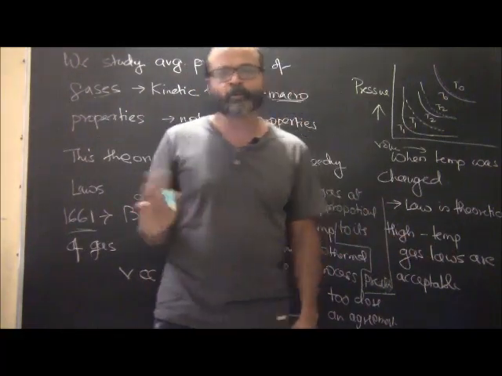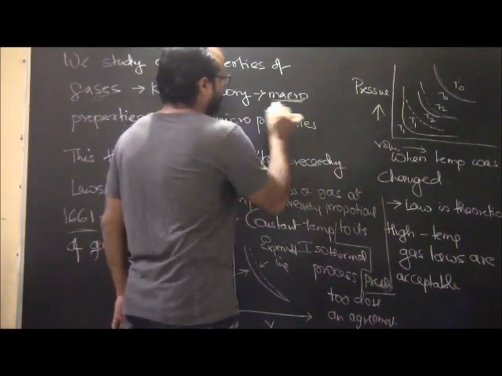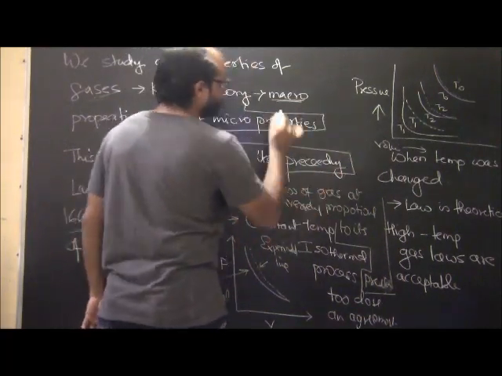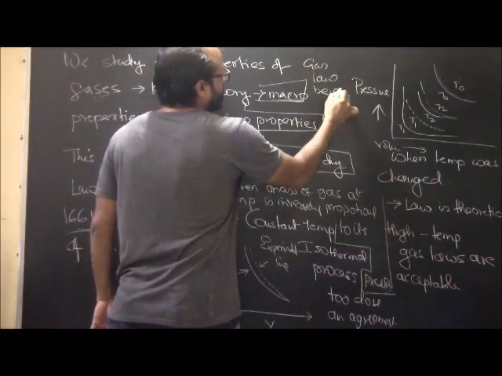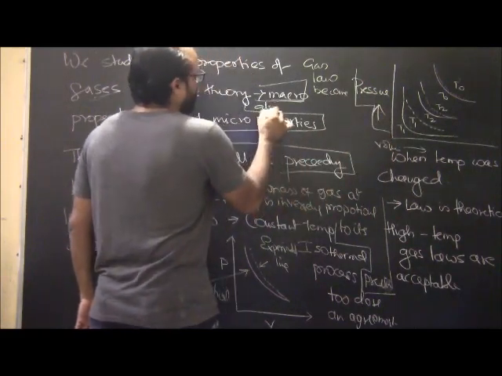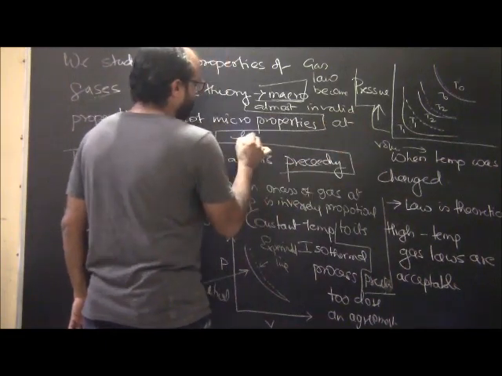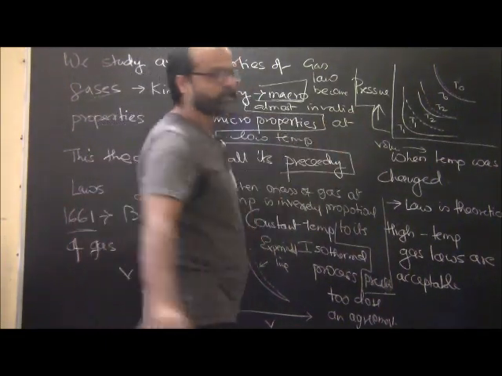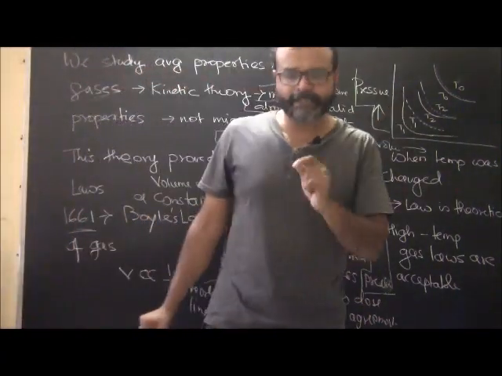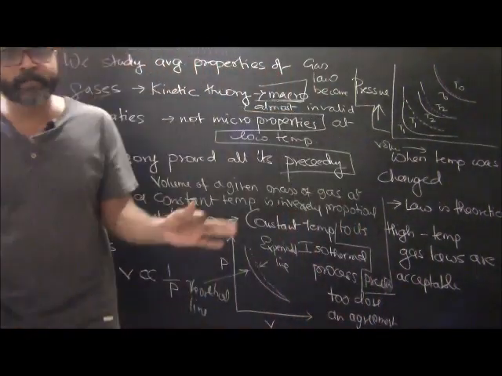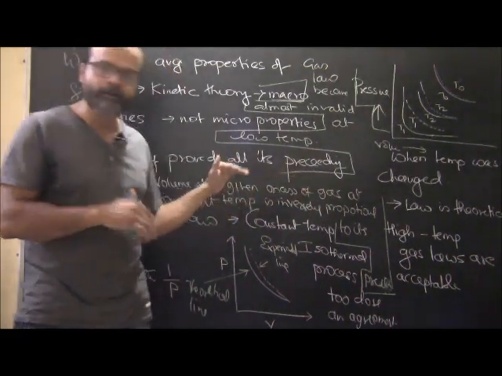Gas laws are in close agreement when the temperatures are very high, but at the same time we can say that gas laws become almost invalid at low temperatures. So when we reduce the temperature, the gas laws become almost invalid. This is something where the kinetic theory of gases is in conformation with Charles' law or Boyle's law, whatever was framed before that. So it confirmed all its preceding laws.